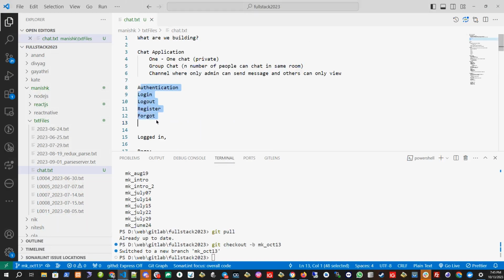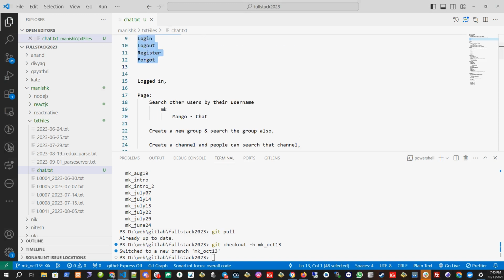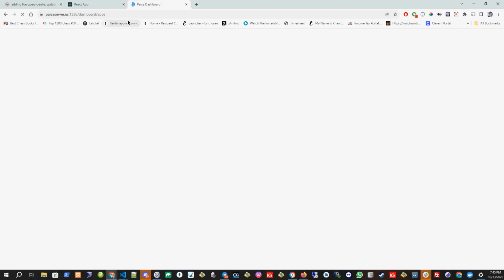So this user table already exists. We don't need to do anything on this user table.